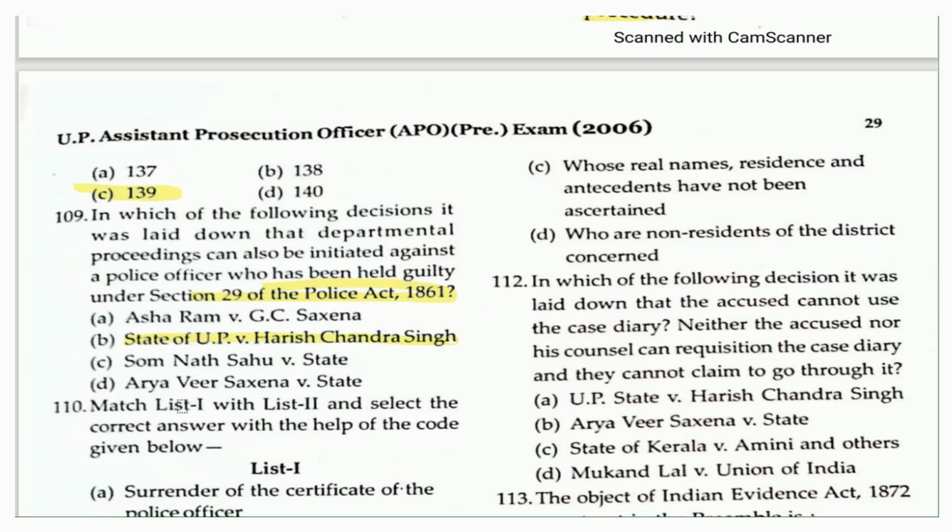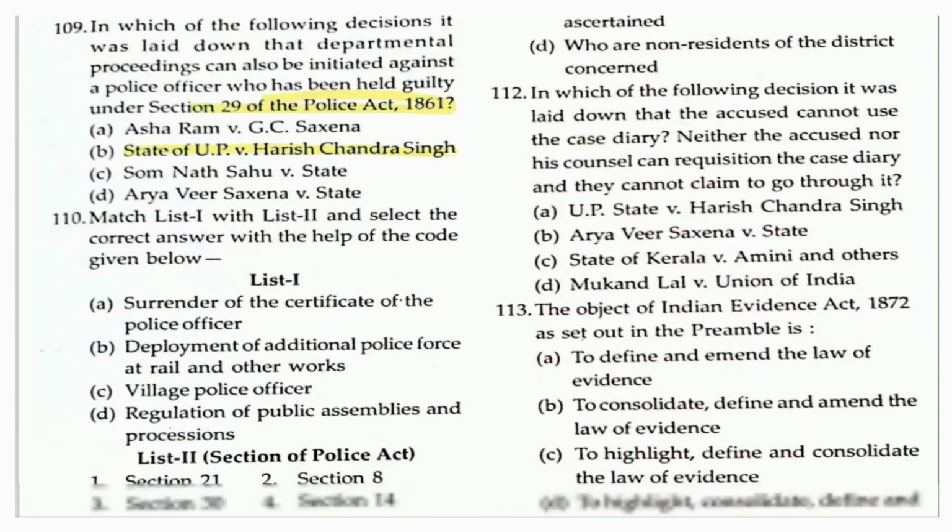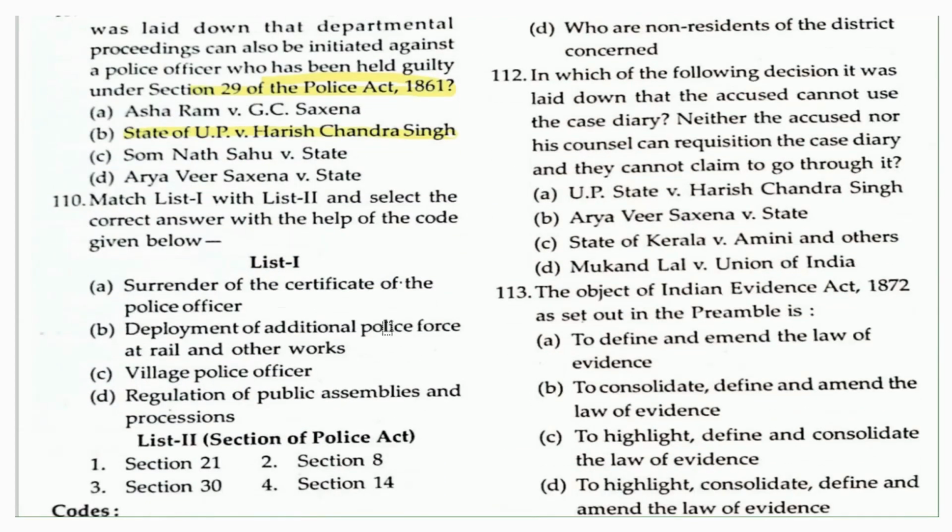Okay. Then the next question is based on matching List 1 and List 2. List 1 talks about the surrender of the certificate of the police officer, deployment of additional police officers at rail and other works, village police officers, and regulation of police, public assemblies and processions. List 2 has some sections here: Section 21, Section 8, Section 14. So A basically belongs to Section 2.